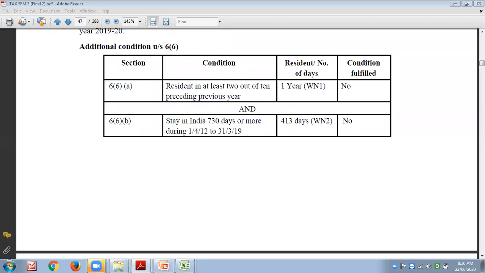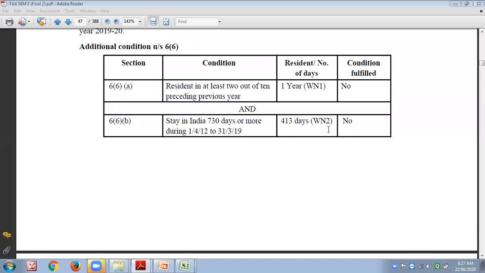So your status will be either resident or non-resident. How can you become resident? 182 days in the previous year. If not, 60 days and 365 days in the preceding previous years. If nothing is there, then non-resident. Once you are resident, we will check whether you are ordinary resident or non-ordinary resident. How can we decide that?